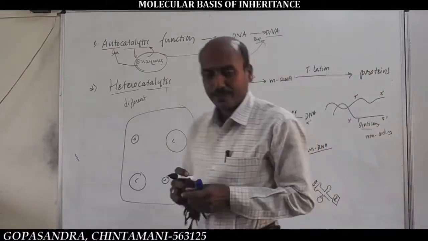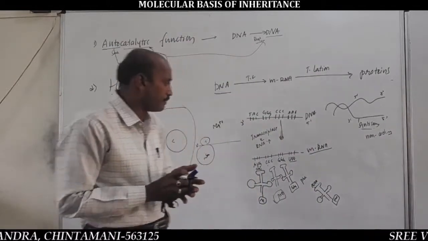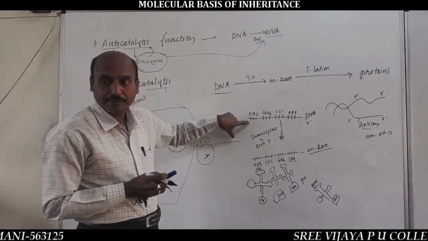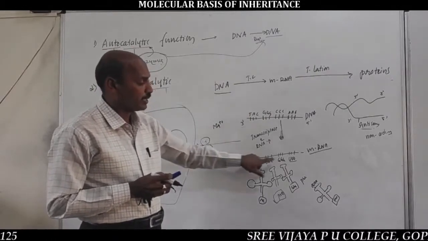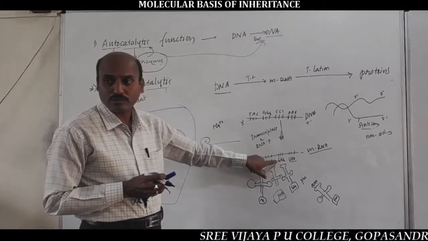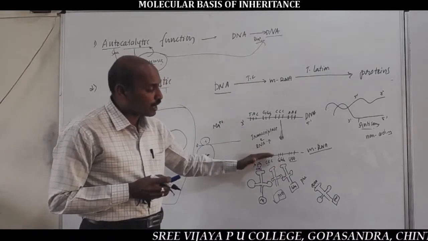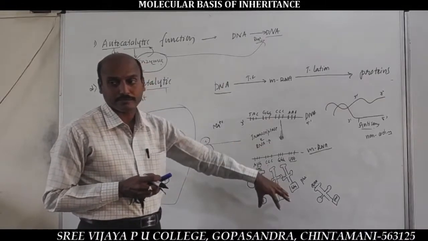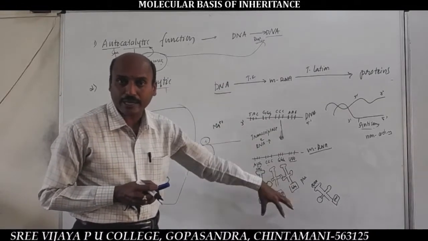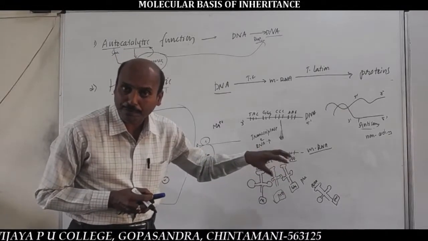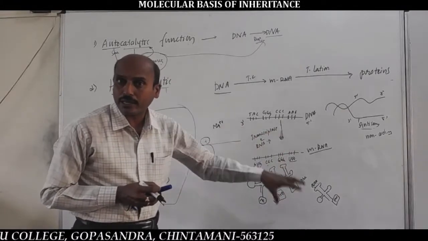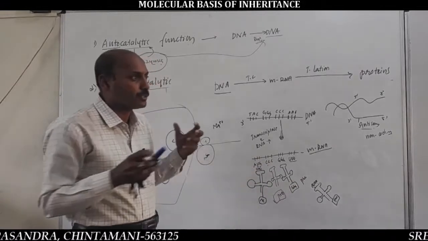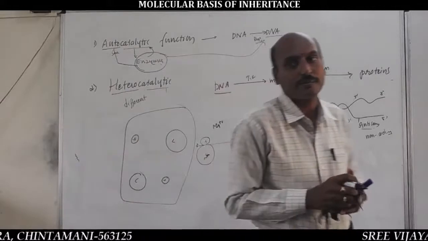So here, you should remember this statement clearly. The genetic information present in the DNA is transferred to mRNA in the form of triplet codons. And this triplet codon genetic information is translated to tRNA, for the pickup and carrying of a specific amino acid from the cytoplasm. This process is called translation.